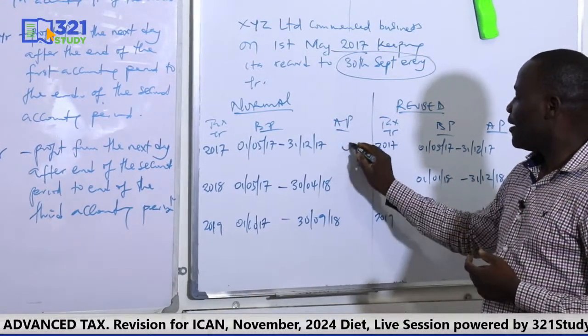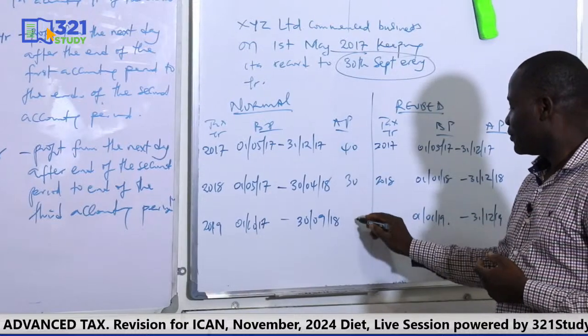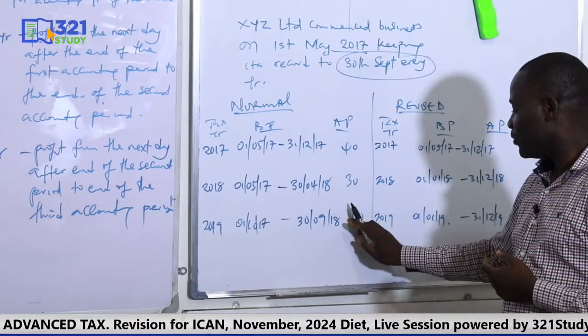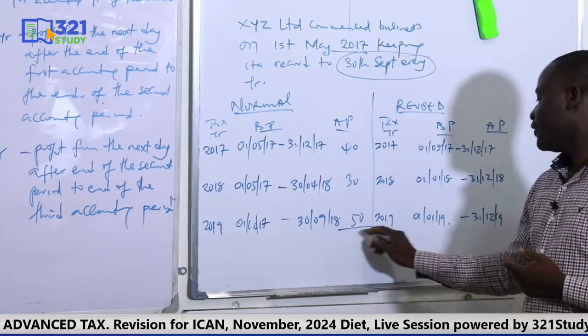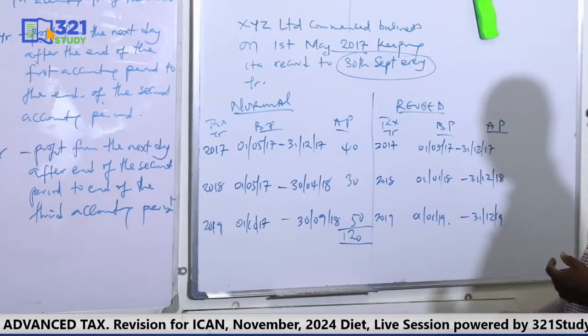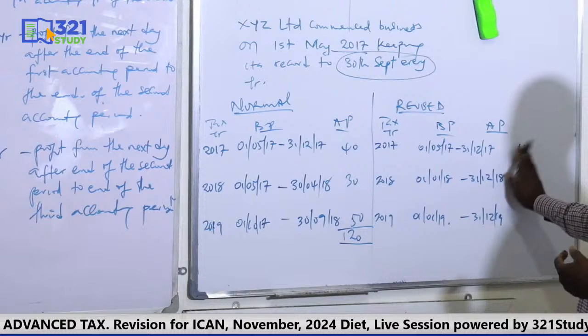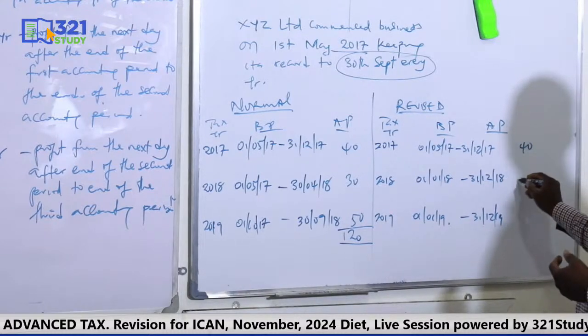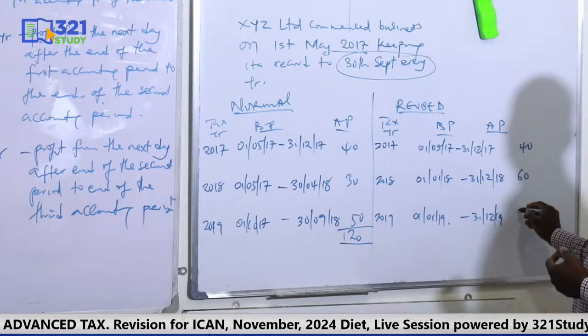So let's assume we have 40, 30, 50. Of course, you know how to pick your figures here, giving us a total of 120. And here we have 60. Okay, it should be the same. The first year will be the same. 40, 60, 15. So we have 115.